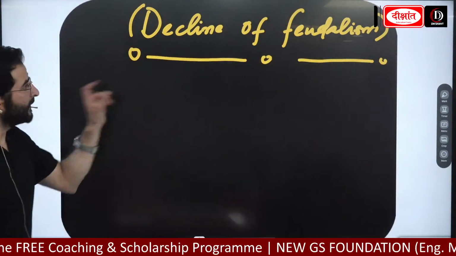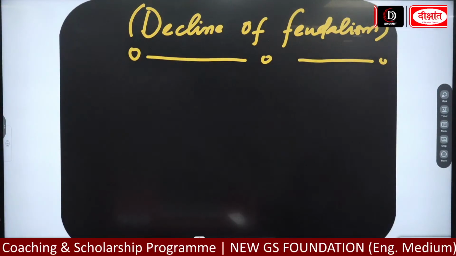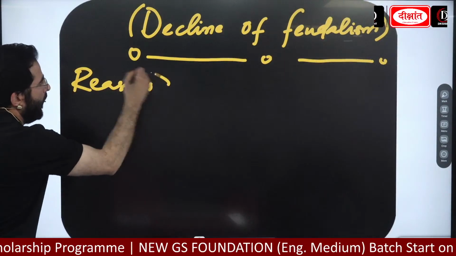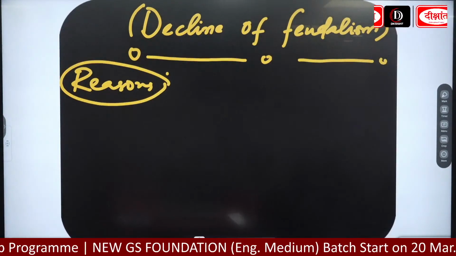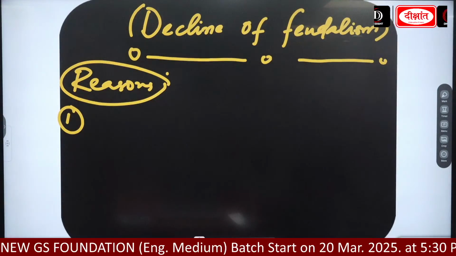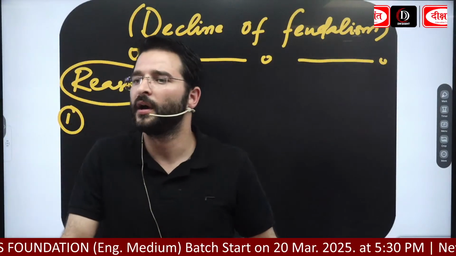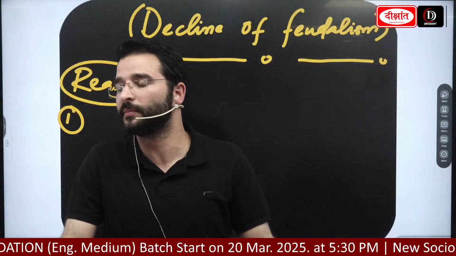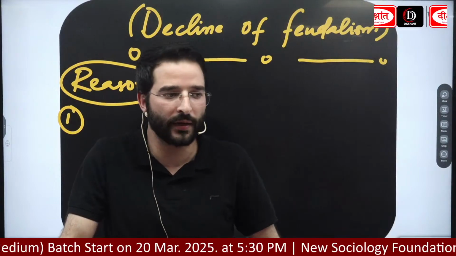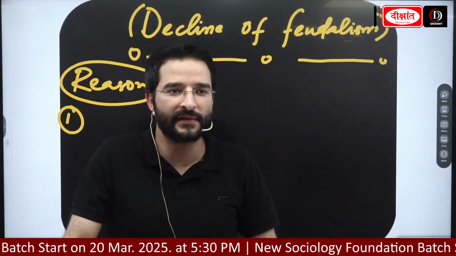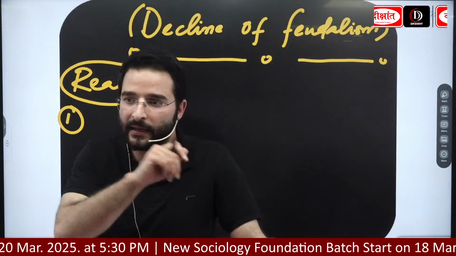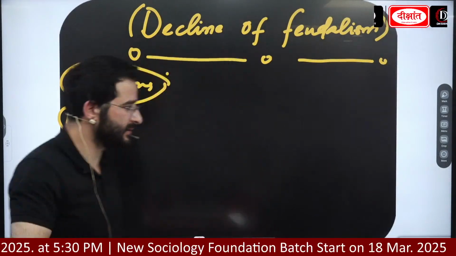Now guys, when we look at the decline of feudalism, let's look at the reasons. Reasons for the decline of feudalism. The first thing you need to remember is the Black Death disease. That was a bubonic plague in Europe which wiped out around 60 to 70% of Europe's population. Now when there is labour shortage, no one will work in agriculture, and over a period of time we will see people started looking for better opportunities. So the first reason was the Black Death disease.